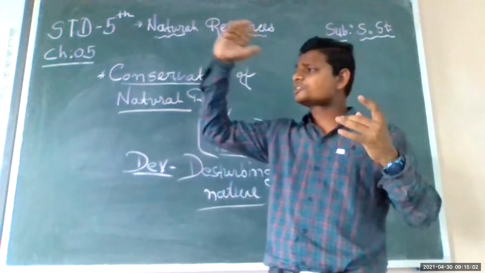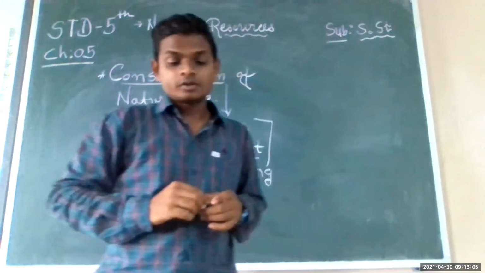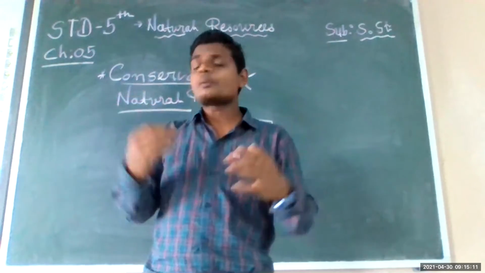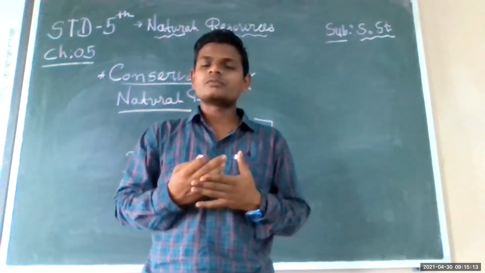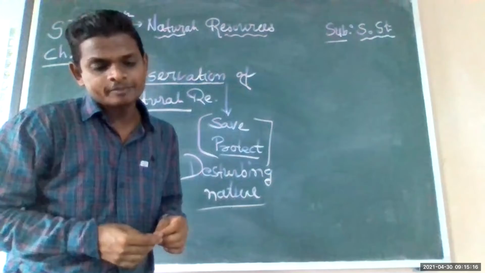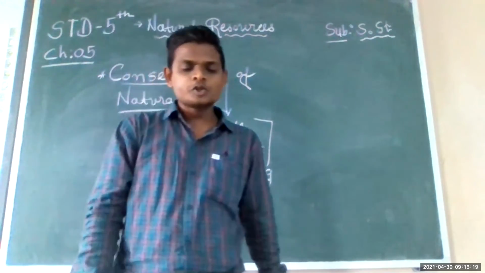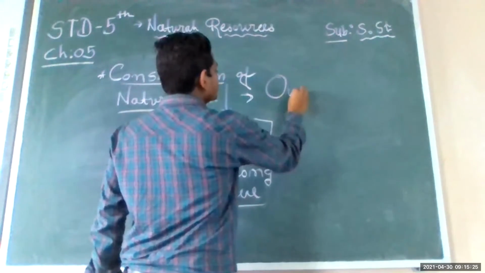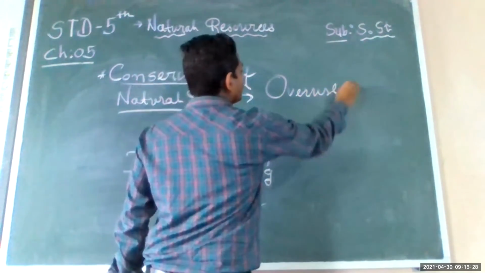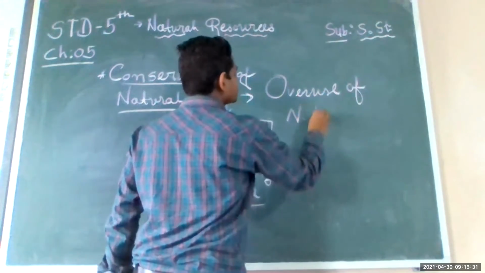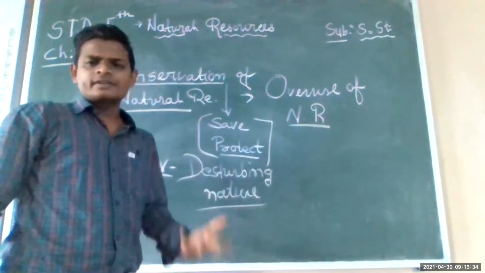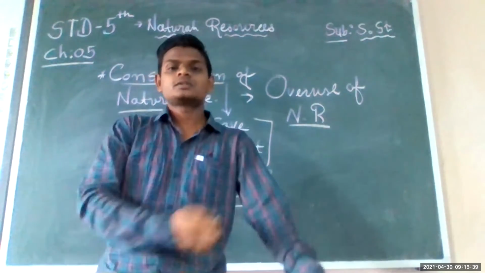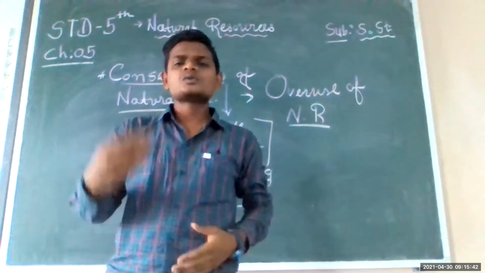Which are the natural resources? Just observe all around you. We have to reduce the use of these natural resources. Once they are gone, we are not able to use them again and again. Their availability is being reduced due to their overuse. We are overusing all these natural resources: forest, trees, rain, air, land, fruits, minerals, everything that we are misusing.